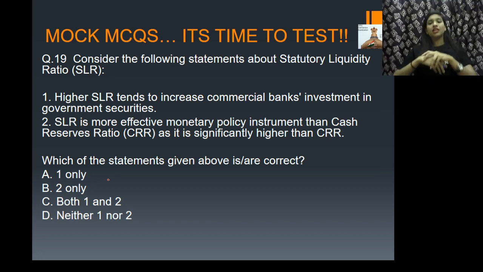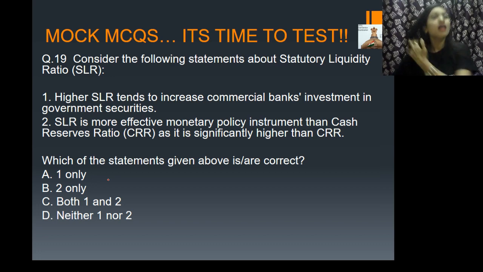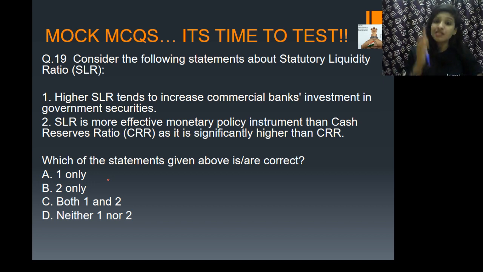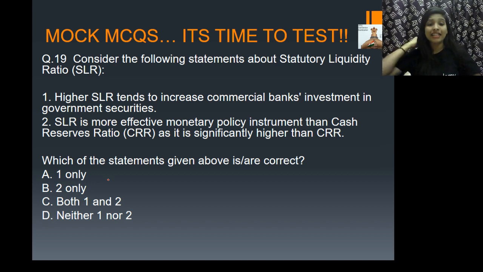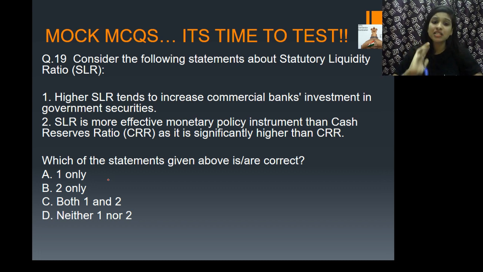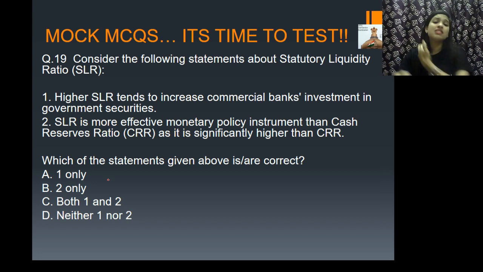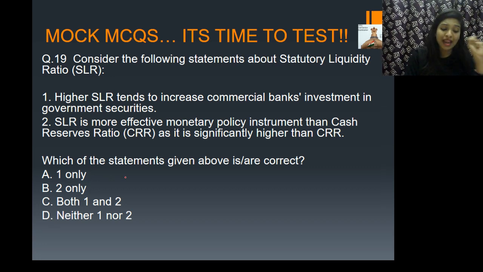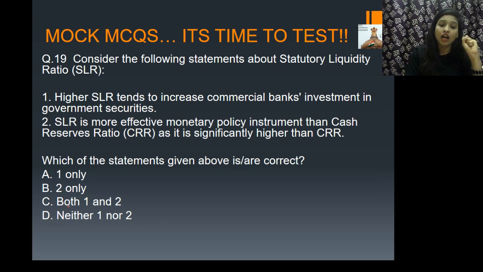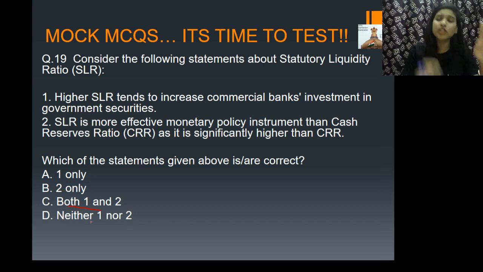The 19th question is, consider the following statements about SLR, that is Statutory Liquidity Ratio. The first one tells, higher SLR tends to increase commercial banks' investment in government securities. Second one tells, SLR is a more effective monetary policy instrument than CRR, as it is significantly higher than CRR. It's a very simple question, so quickly give me the right answers. Option A tells 1, B tells 2, C tells both 1 and 2, and D tells neither 1 nor 2. Which one do you think?